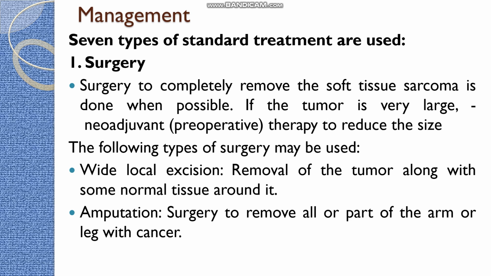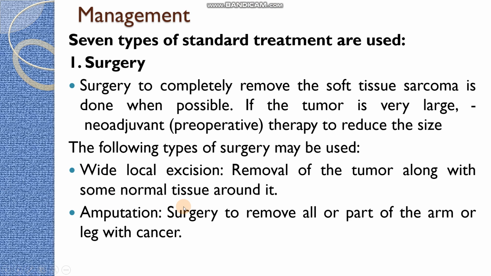Surgery is done to completely remove the soft tissue sarcoma so that we can prevent the spreading. If the tumor is very large, resection will be very difficult, so we provide chemotherapy as well as radiation therapy as neoadjuvant treatment in order to reduce the size of the tumor. Surgeries that can be done include wide local excision. Here, the tumor is removed along with some normal tissue around it, so that we can make sure all the cancer cells are removed.